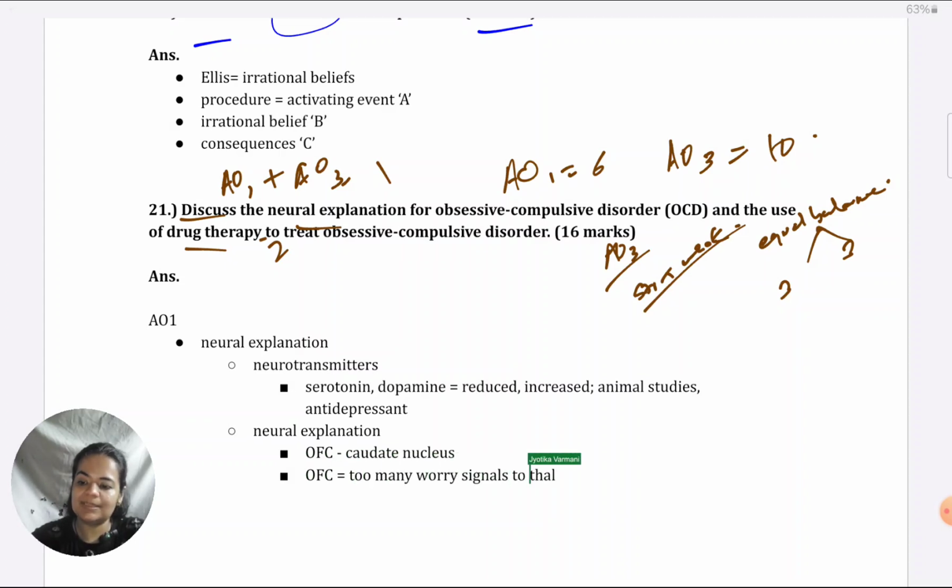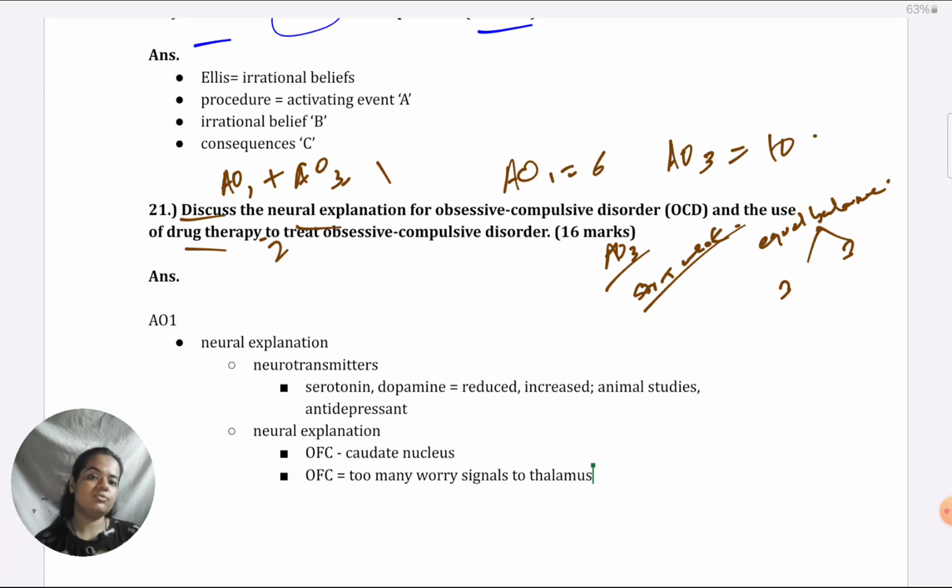And this results in worrying type of obsessions, basically in obsessive thoughts. In neural explanation, to score in the highest mark band, you will have to memorize the names of these brain areas. Here, in fact, I've written OFC, you have to write the full name, orbitofrontal cortex, at least once. And then you can refer to it as OFC. Then only you will get full marks.